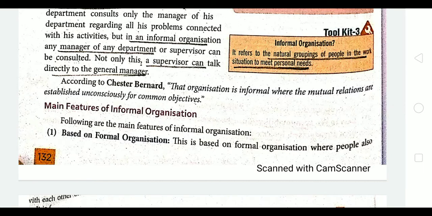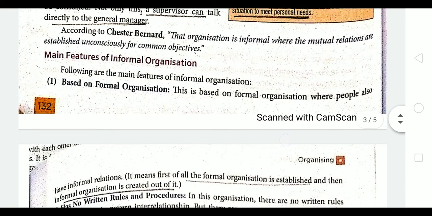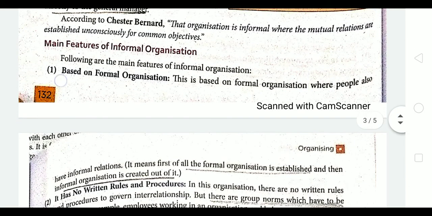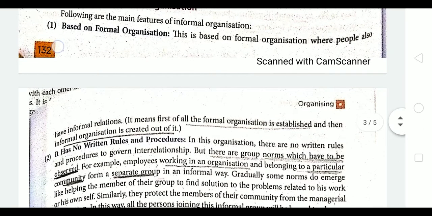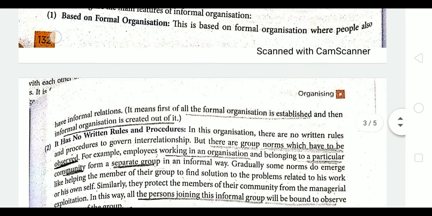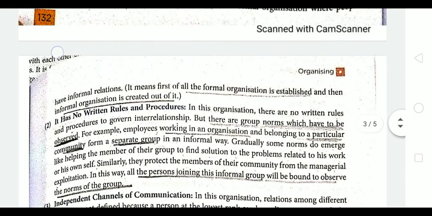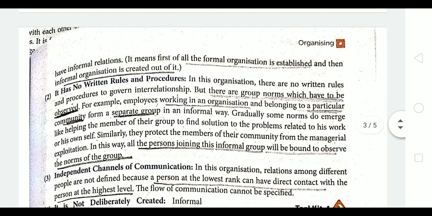Now coming to the features of informal organization. First is, it is based on formal organization. First of all, formal organization is established, then it is as a result of formal organization that informal organization is created out of it.